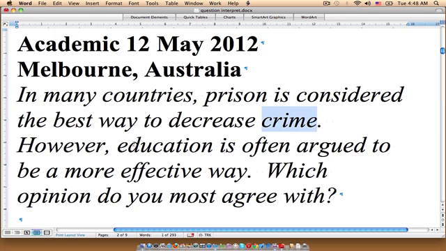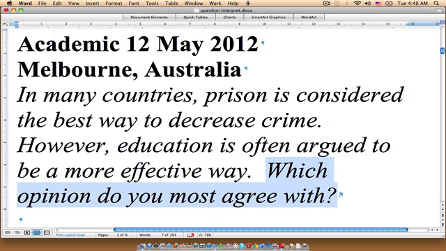Other people are of the opinion that education is a better way to reduce criminal activity within society. Our instruction words: the question asks, which opinion do you most agree with?